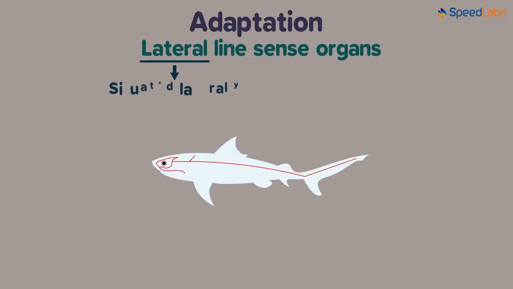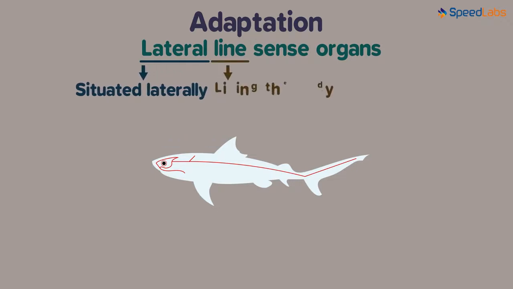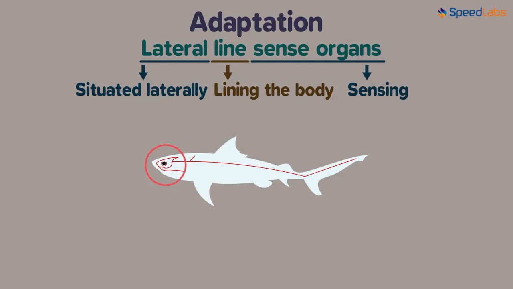Lateral means situated laterally at the side. Line means lining the body. Sense organs, needless to say, are the ones that help in sensing. So, many aquatic animals, especially fish, have organs for sensing vibrations in water. These are situated from the head to the tail on both the sides.